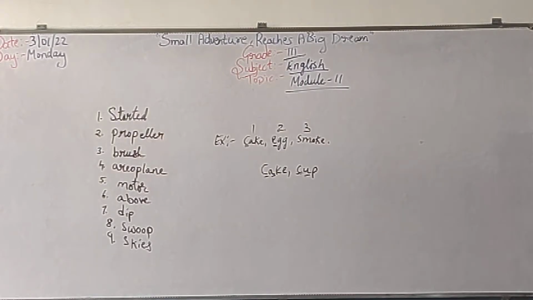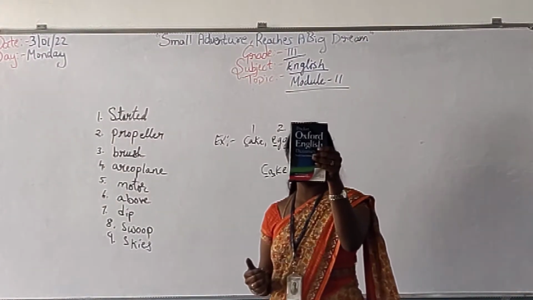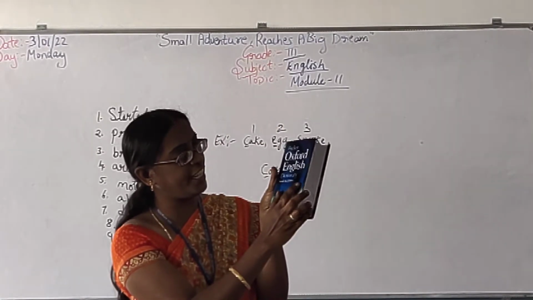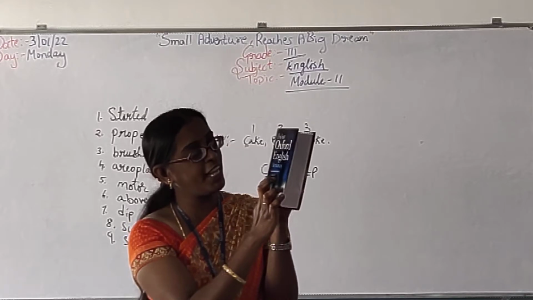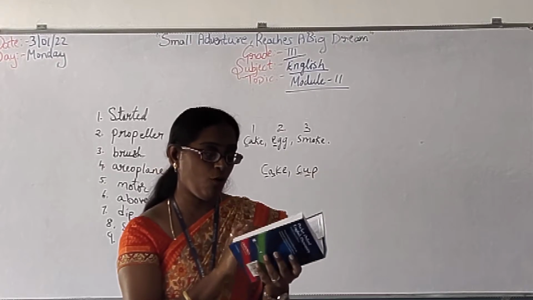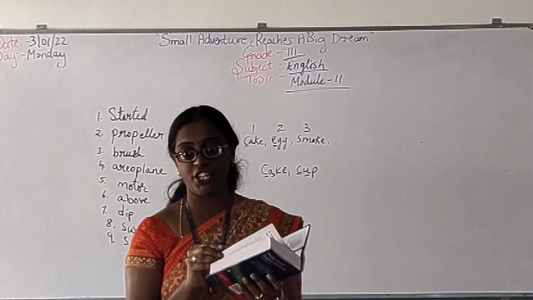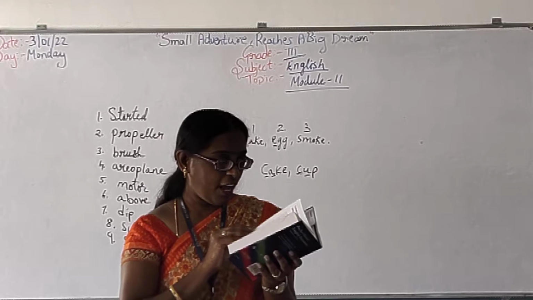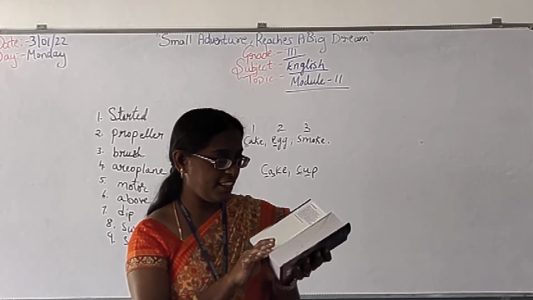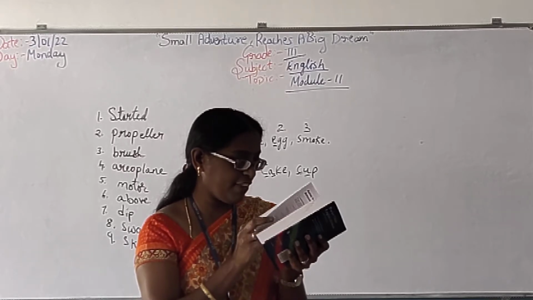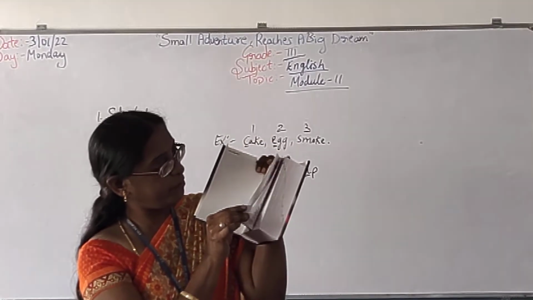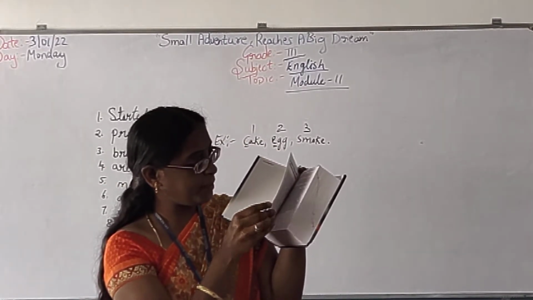See here, the dictionary I have brought. This is the Oxford Dictionary, the Pocket Oxford Dictionary. This is the South Asia edition. Now open. It is a world famous Oxford Dictionary. You know very well, right? See, I will show you the first page. If you open, it will be like this. Then turn, open the page.